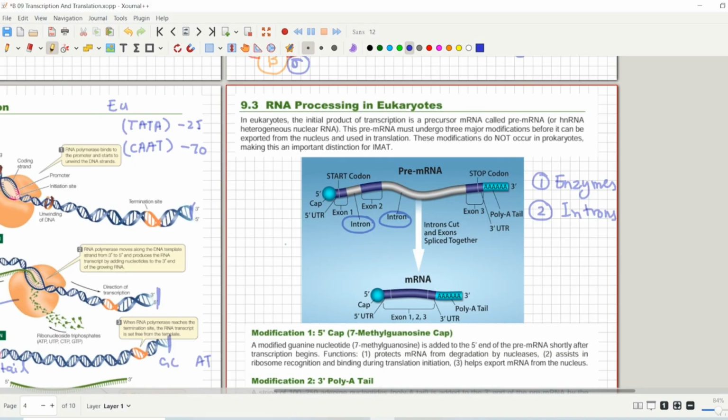First is the addition of a cap. Next is the addition of a tail, and then RNA splicing. We will discuss each of these one by one.